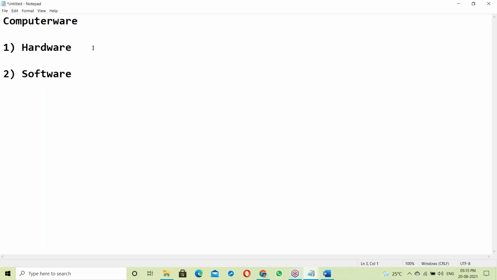Hardware means the physical components of a computer, like keyboard, mouse, monitor, hard disk. All this comes under hardware. We can touch all these parts. But that is not required for us. Our topic is software. We are the software engineers. So let us start with software. So what is software here?